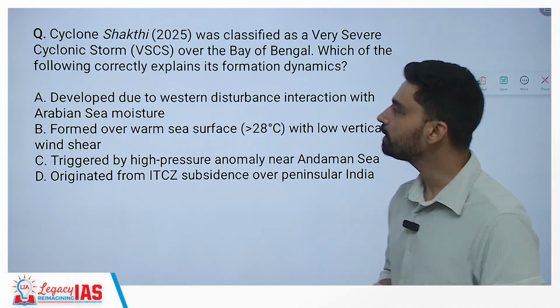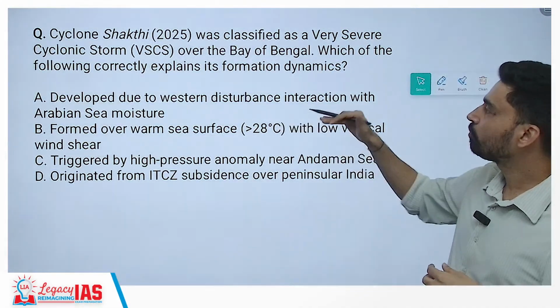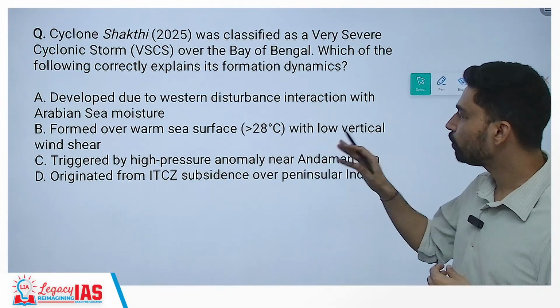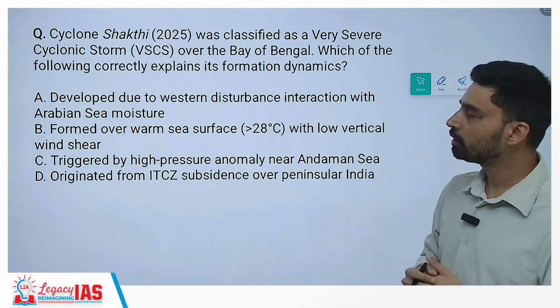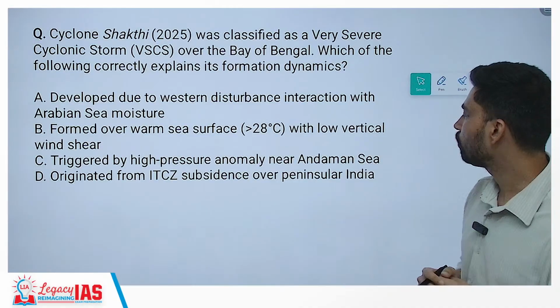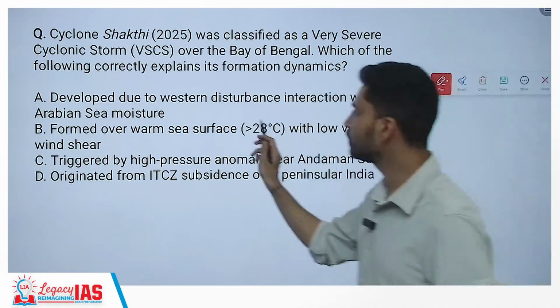So, obviously, as you know, that developed due to western disturbance and moisture. No. Formed over warm sea surface more than 28 degrees Celsius with low vertical wind shear, triggered by high pressure anomaly near Andaman Sea, originated from seeded subsidence over peninsular India. Now, obviously, the correct answer is warm sea surface.